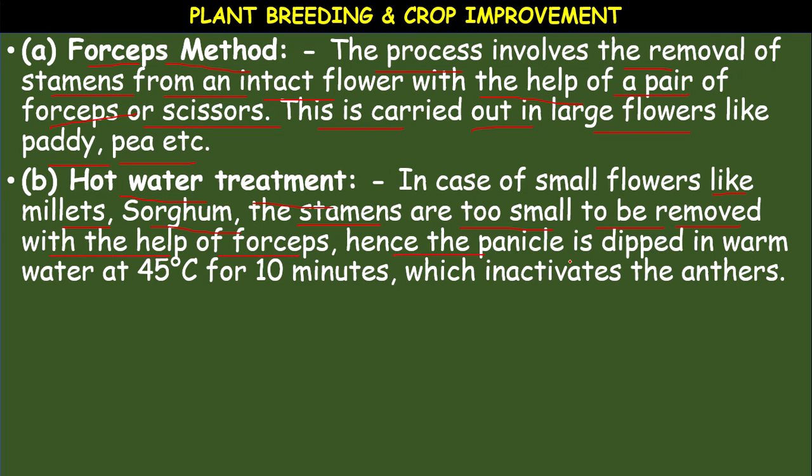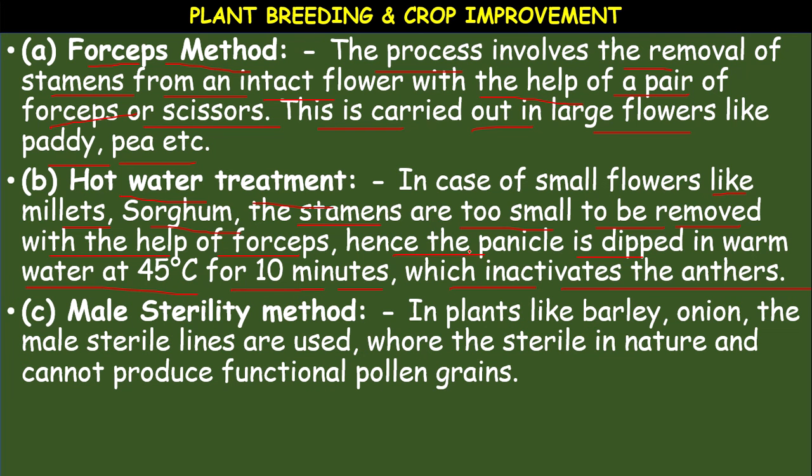So, hence the panicle is dipped in warm water. The panicle means the inflorescence, the structure with the flowers, is dipped in warm water at 45 degrees centigrade for 10 minutes, which inactivates the anthers. Next, third step, male sterility method. Another method, that is male sterility method. In plants like barley, onion, the male sterile lines are used.